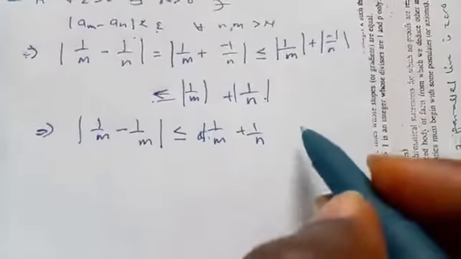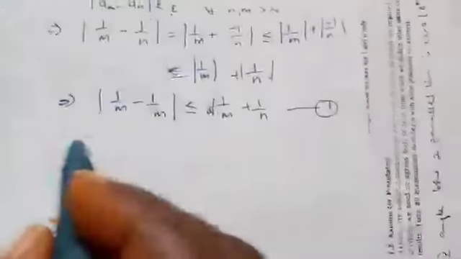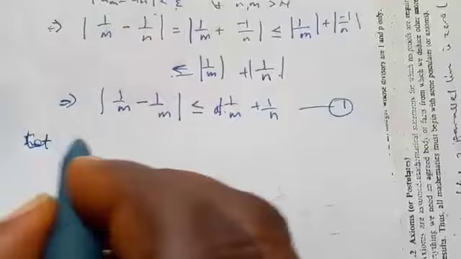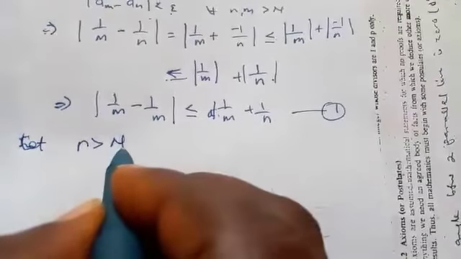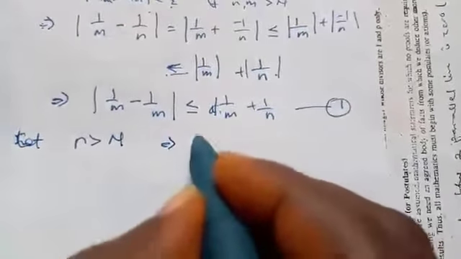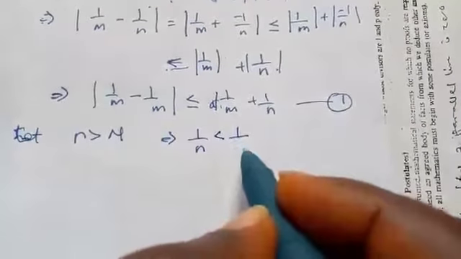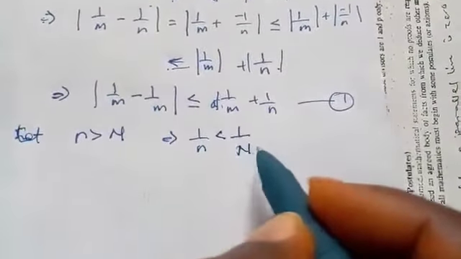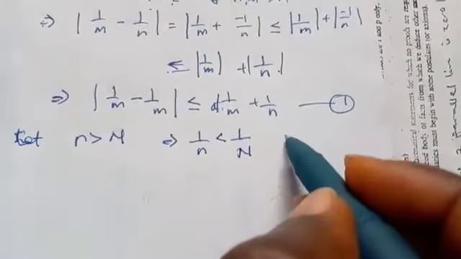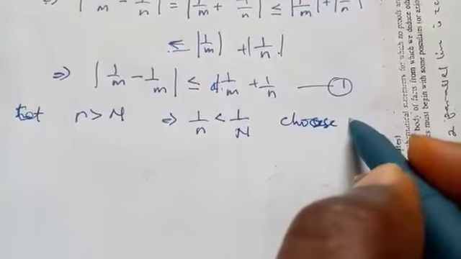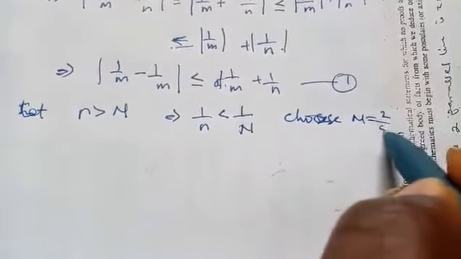We call this equation 1. If you let n be greater than this capital N, this simply means that 1 over n will be less than 1 over capital N. This is just an inequality. So in this case, let's choose N to be 2 over epsilon.